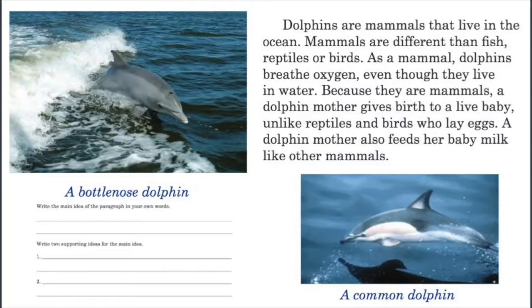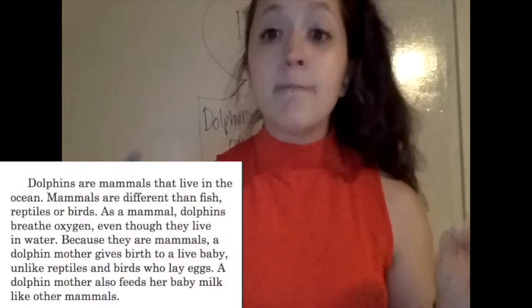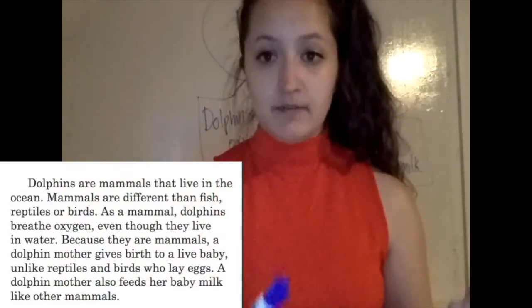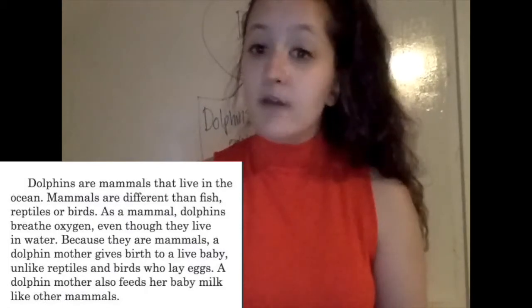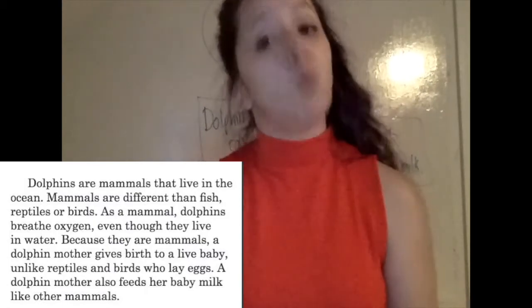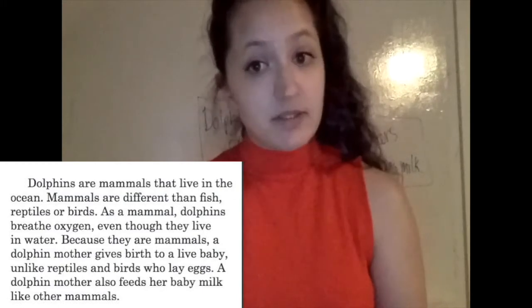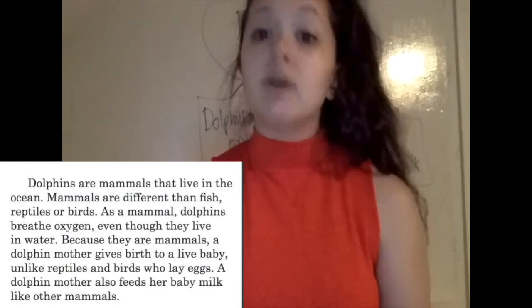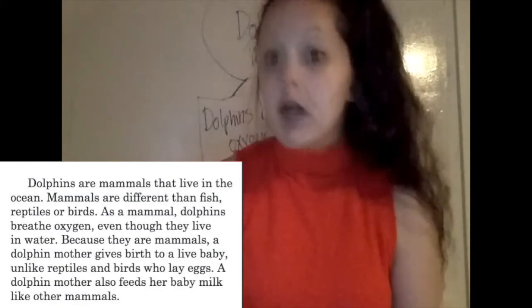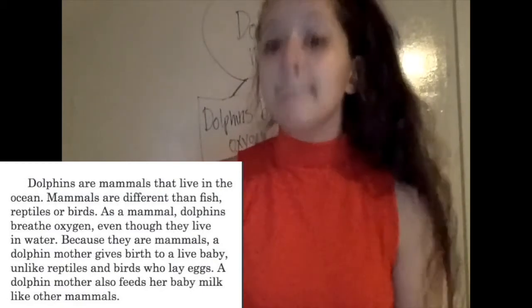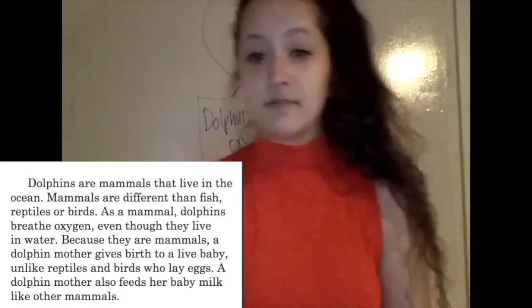So here's our paragraph about dolphins, and here's 2 pictures of very cute dolphins. Let's get into it. Dolphins are mammals that live in the ocean. Mammals are different than fish, reptiles, or birds. As a mammal, dolphins breathe oxygen even though they live in water. Because they are mammals, a dolphin mother gives birth to a live baby, unlike reptiles and birds who lay eggs. A dolphin mother also feeds her baby milk like other mammals.